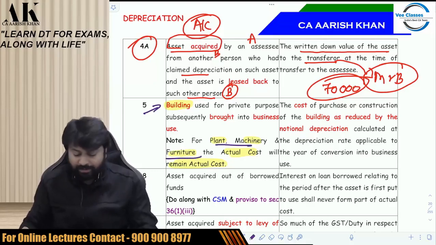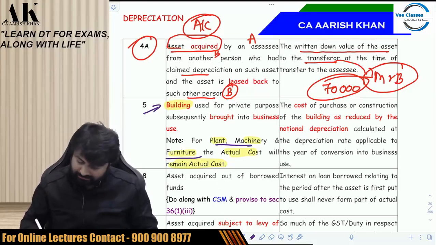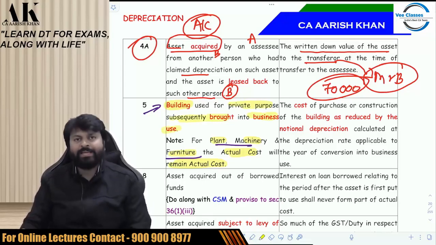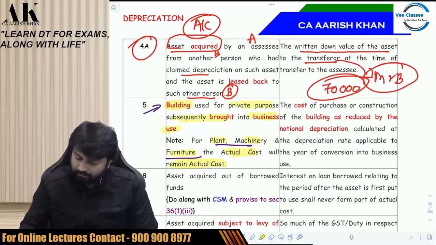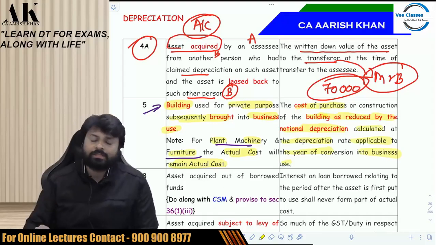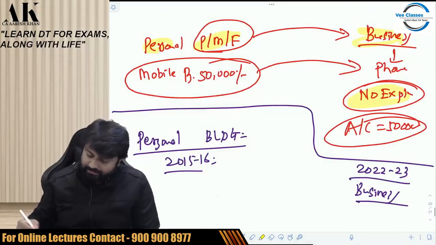Sir, what is the treatment for building? Let's read together. Building used for private purpose and subsequently brought into business use. What will be the actual cost? The cost of purchase or construction of the building as reduced by notional depreciation calculated at the rate of depreciation applicable to the year of conversion in the business use. So what are you supposed to do in this case? Nothing great as such.